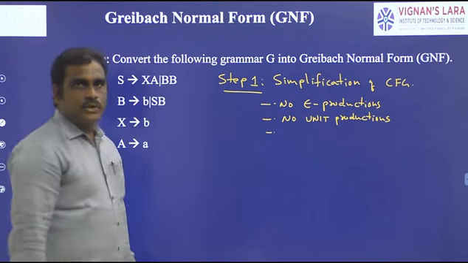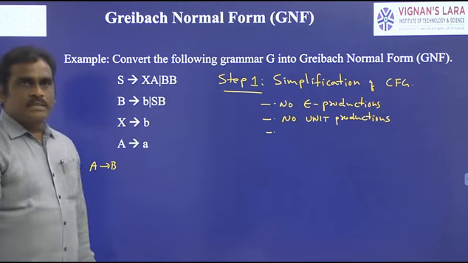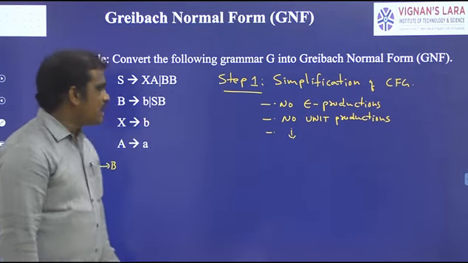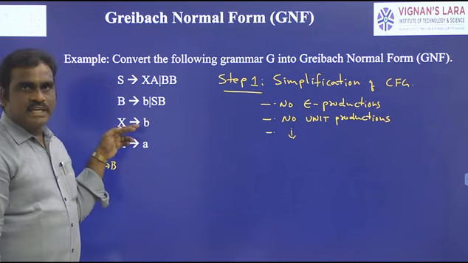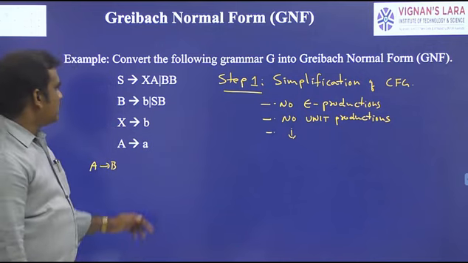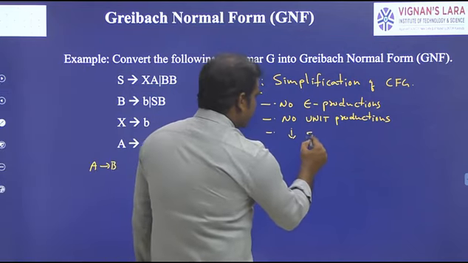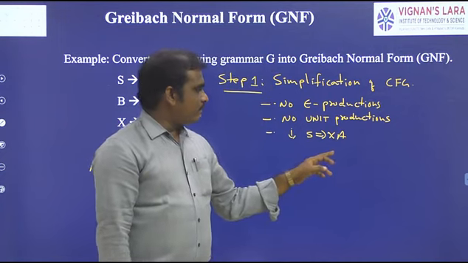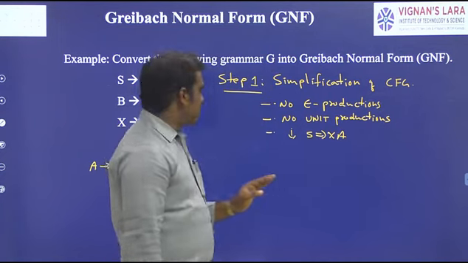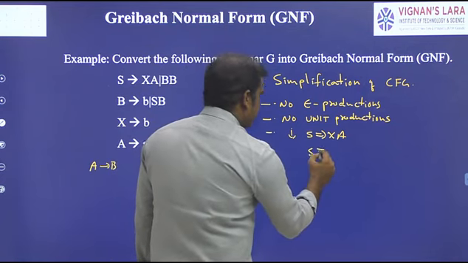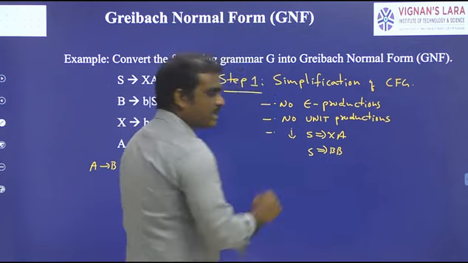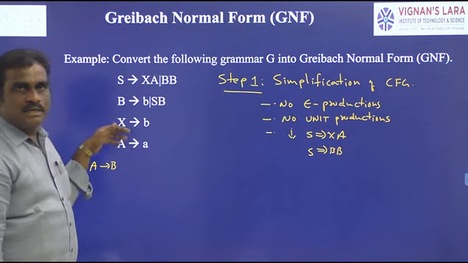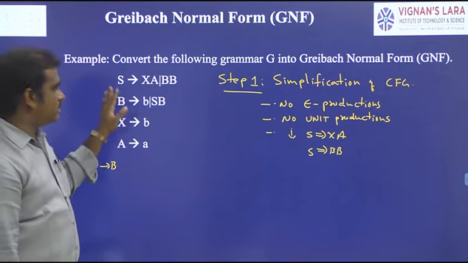And the third point is useless symbols. In useless symbols we have 2 points. The first point is that each and every non-terminal is derivable from the starting symbol of the grammar. Suppose you take S, S derives XA as the first option. So X and A are derivable from S. So X and A are useful symbols. In the same way, another option is X derives BB. So B is also derivable from S. So S, B, X, A all come under derivable from the starting symbol of the grammar. So S is a useful symbol.